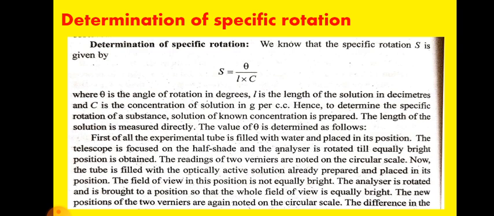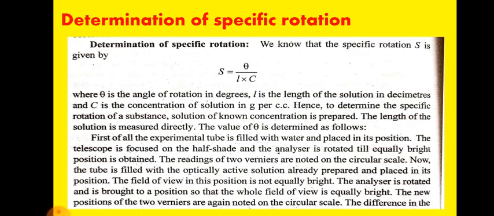The field of view is no longer equally bright, so the analyzer is rotated until the whole field of view is equally bright again. The new positions of the two verniers are again noted on the circular scale. The difference in the two readings of the same vernier gives the angle of rotation produced by the solution.